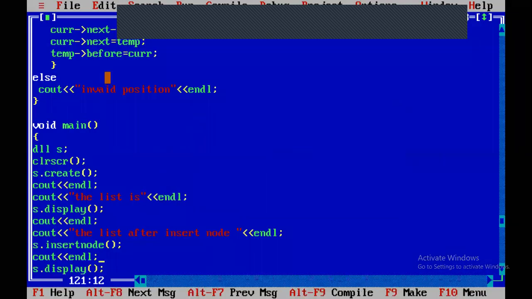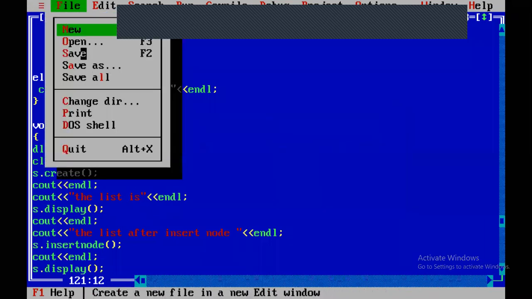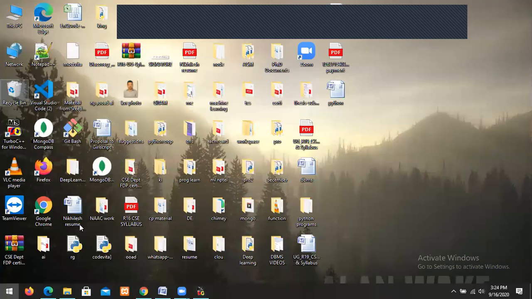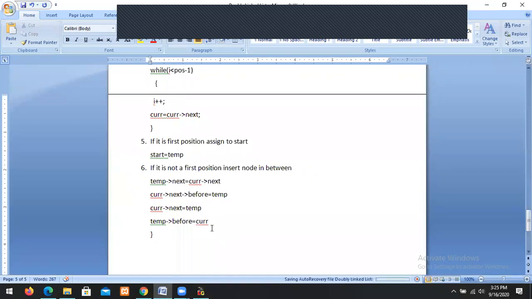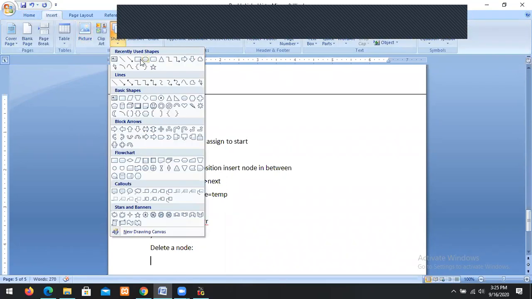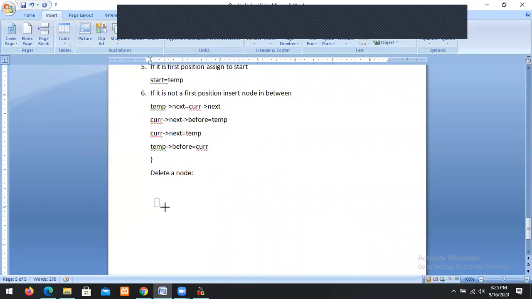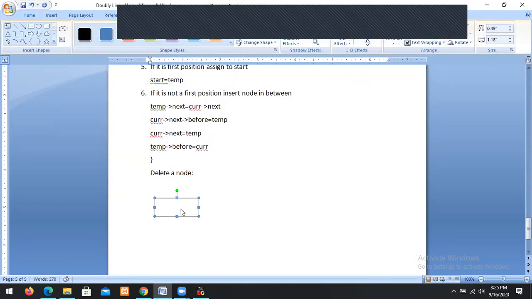Then we go for another module called delete. So delete position, delete a node. Now I want to implement delete a node. So let us assume that the list is already there. This is already one list. So from this list,